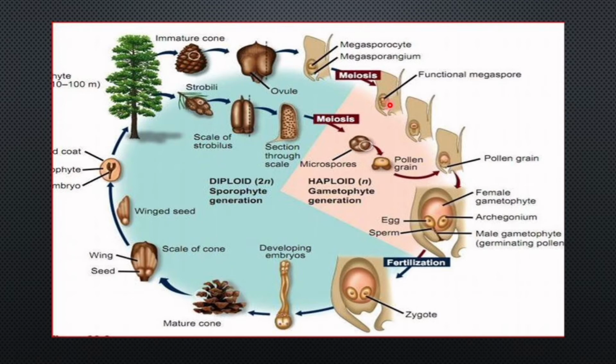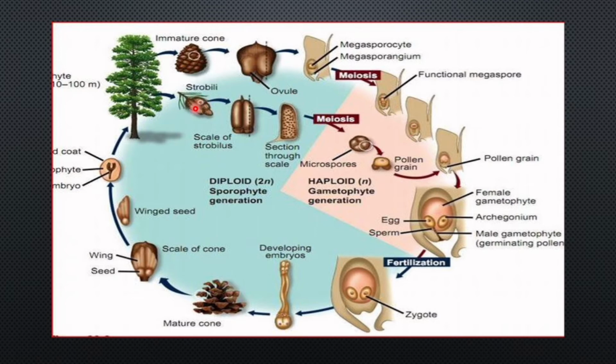One of the megaspores develops such that within it few archegonia or female sex organs are formed. Within the functional megaspore, two or more archegonia or female sex organs are formed, and each archegonium consists of a single egg cell.